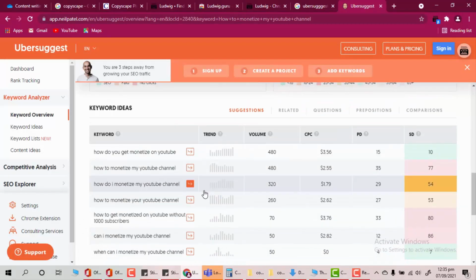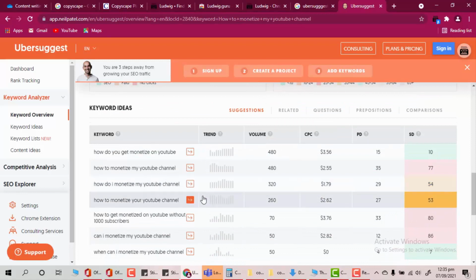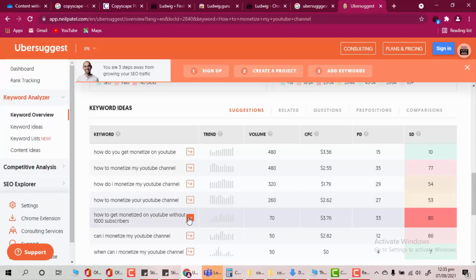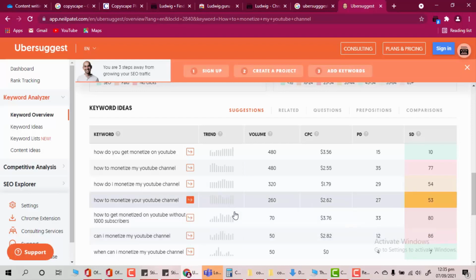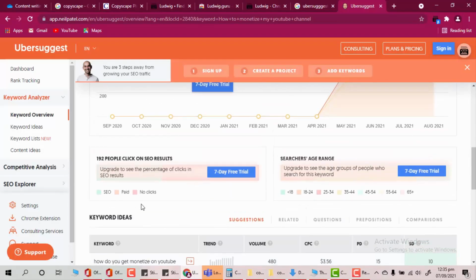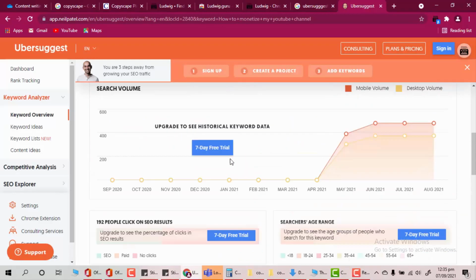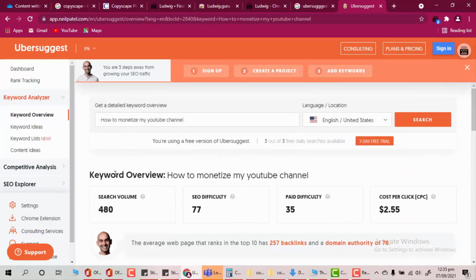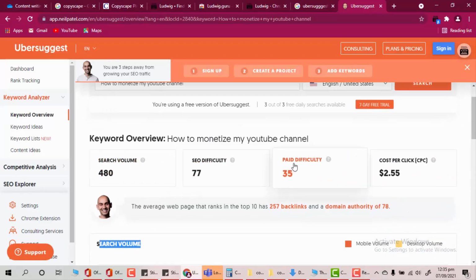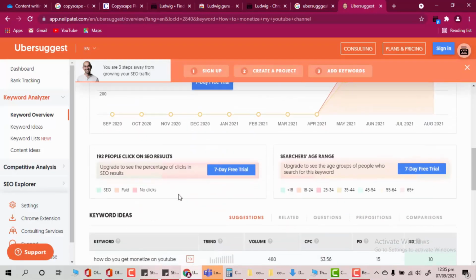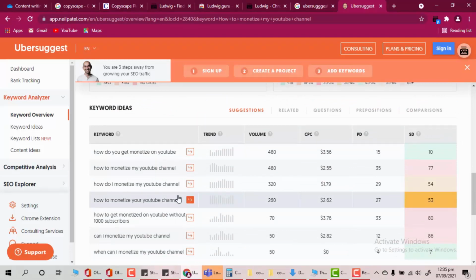But if you really want insight, sometimes on freelancing sites, if your client is paying you highly, then they are definitely going to ask you to go for keyword ideas, the search volume for a month, SEO difficulty, paid difficulty, etc.